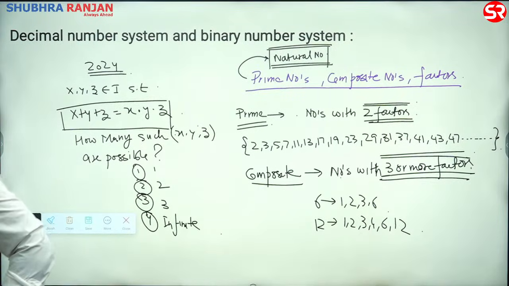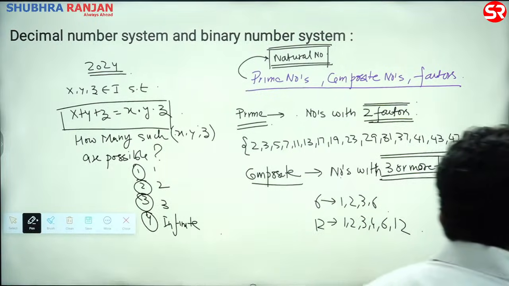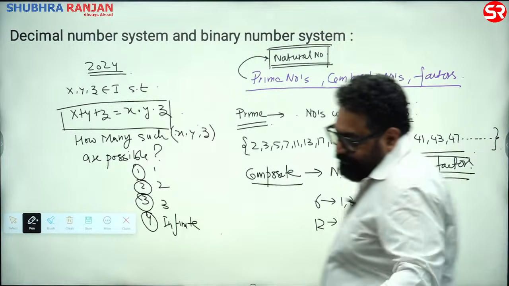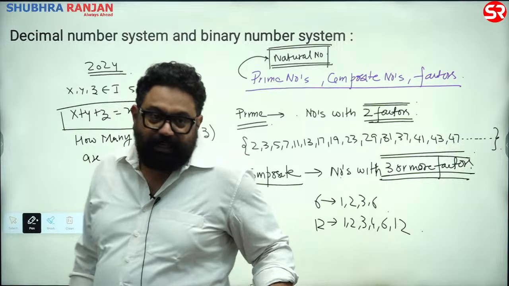X, y and z are integers. Then sum of तीनों का sum is equal to product of all 3. How many such sets x, y, z के ऐसे कितने possible हैं? बताइए. I just came into my mind. I thought because we have done integers, so we should be able to do this as well. Answer क्या है?